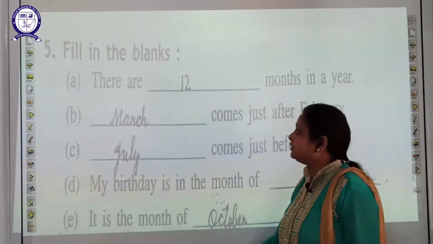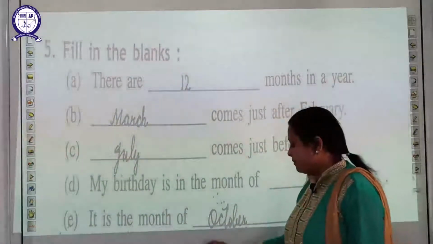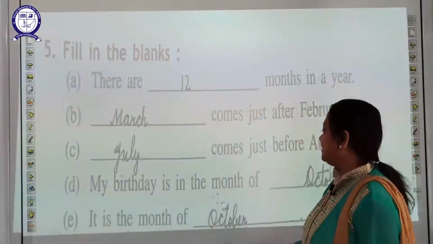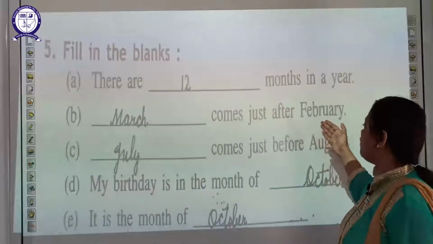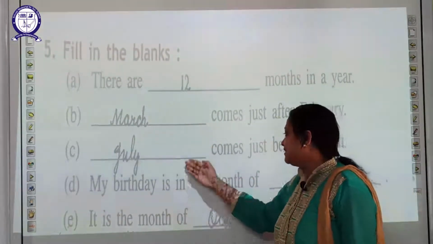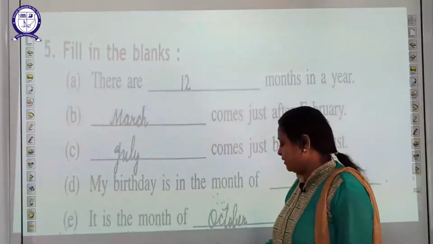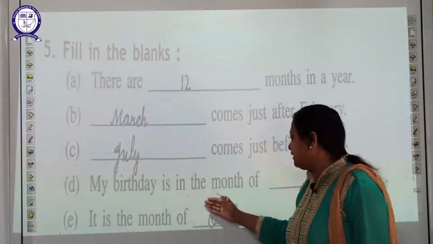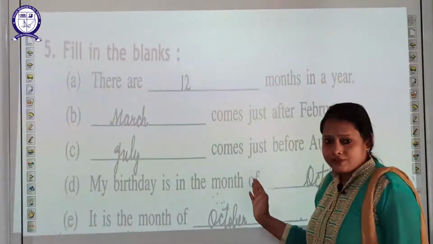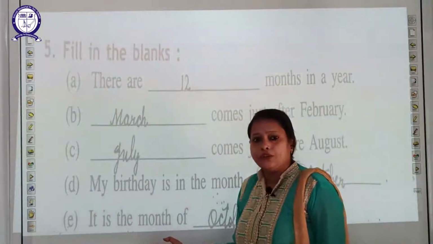Now fill in the blanks. There are dash months in a year. How many months in a year, students? There are 12 months in a year. Dash comes just before February. Which month comes before February? March. Dash comes just before August. Before August, July. Before August, students, July. My birthday is in the month of, you have to write your birthday. On which month does it fall? You have to write the month. It is the month of, students, which month is it?